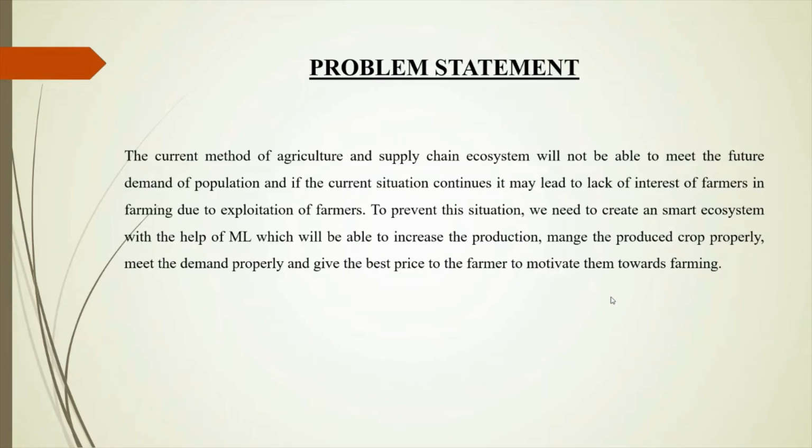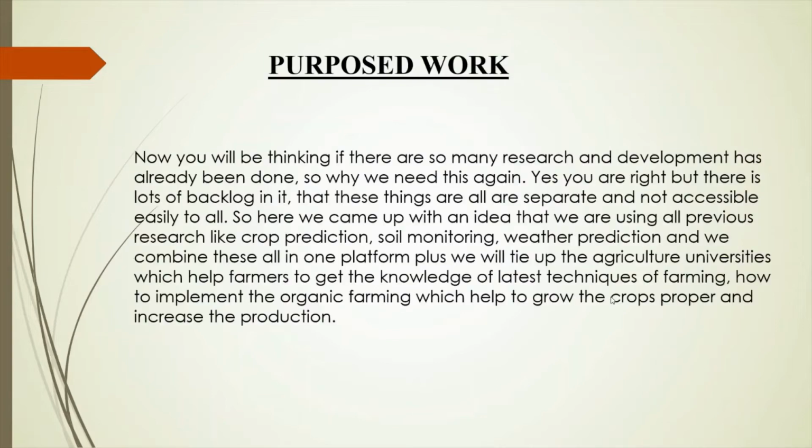Now the problem statement. The current method of agriculture and the present supply chain ecosystem will not be able to meet the future demand of the population, and if the current situation continues, it may lead to a lack of interest of farmers in agriculture. To prevent this situation, we need to create a smart ecosystem with the help of machine learning, which will be able to increase the production, manage the produced crop properly, meet the demand of the population, and help farmers get the best price for their crops.